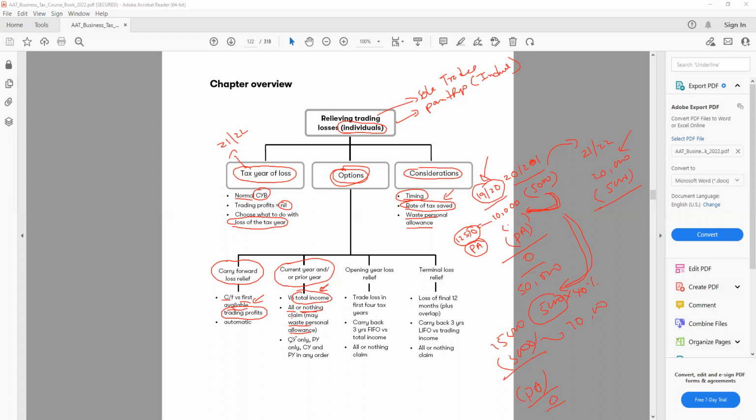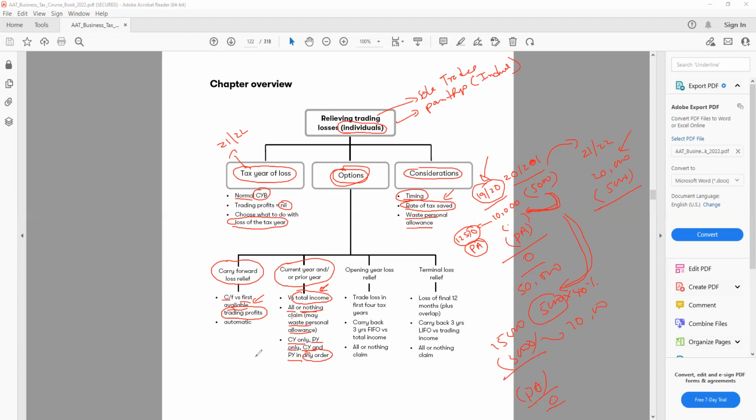Then we have current year only. Either I can do current year only and carry it forward, or previous year only, or I can do both current year and previous year, in any order. So there is no restriction for that. Any order, I can follow that. But for the company, we cannot do any order. We're going to see it later on.